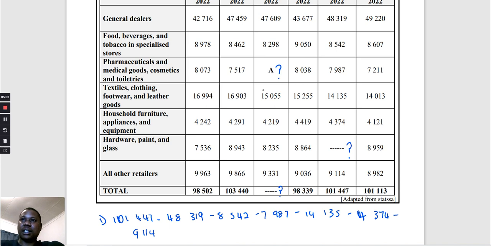That gives me an amount of 8,976. That is the value for the hardware, paints, and glass.